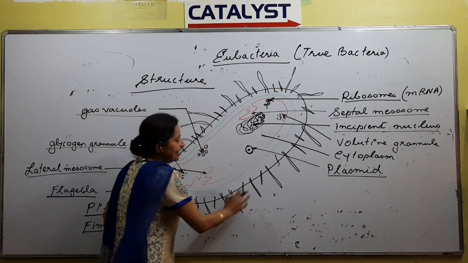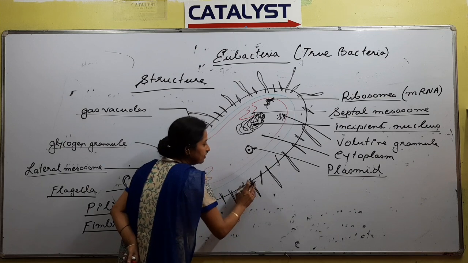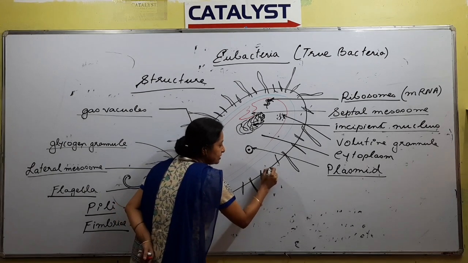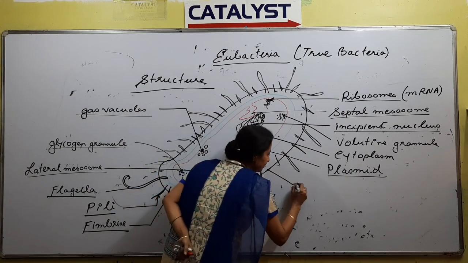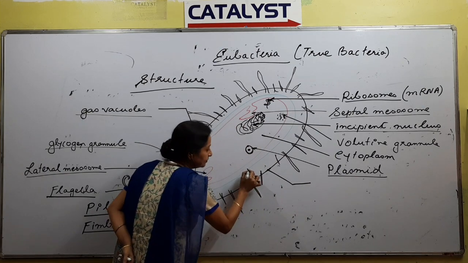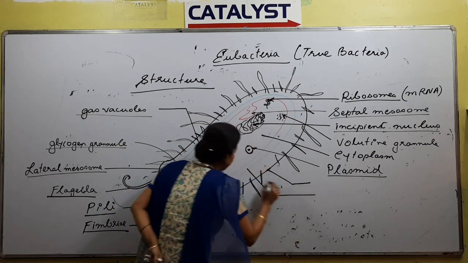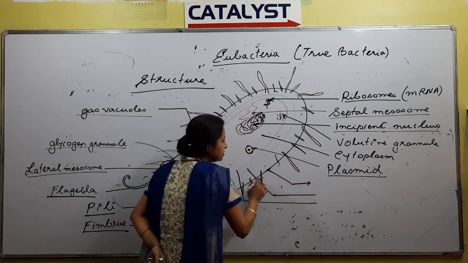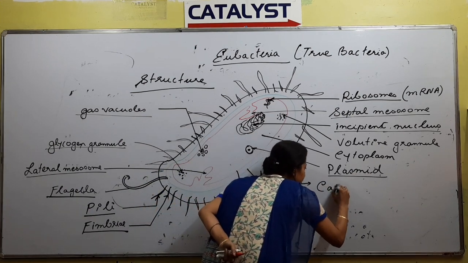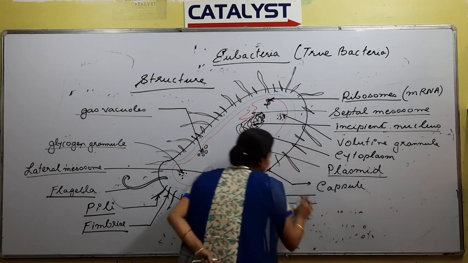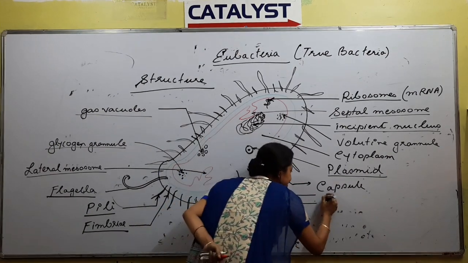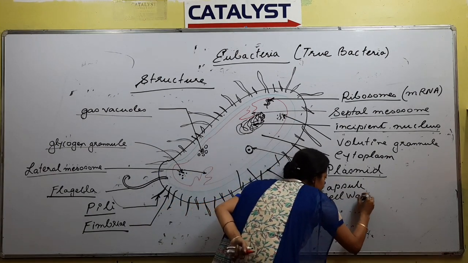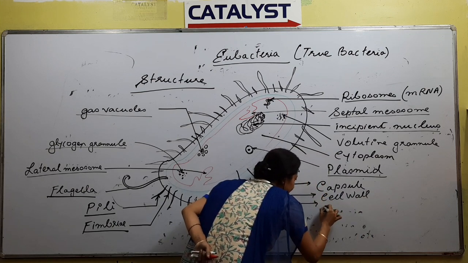Next we have to talk about, suppose I draw two lines here, this one and this one. The outermost layer we call the capsule. Inner to the capsule is the cell wall, and inner to the cell wall is the cell membrane.